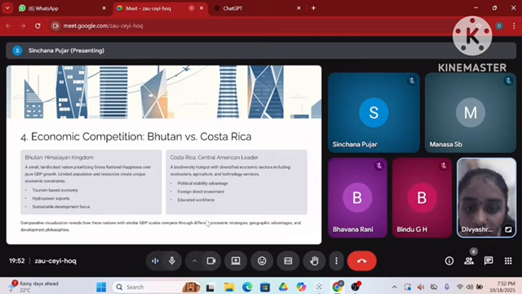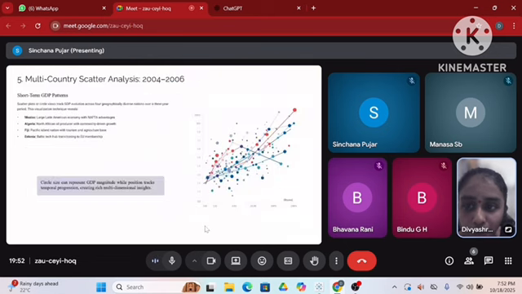Here are the 3 points: political stability advantage, foreign direct investment and an educated workforce. The comparative visualizations reveal how these nations with similar GDP scales compete through different economic strategies, geographic advantages and development philosophies. Next, further will be continued by Bindu.